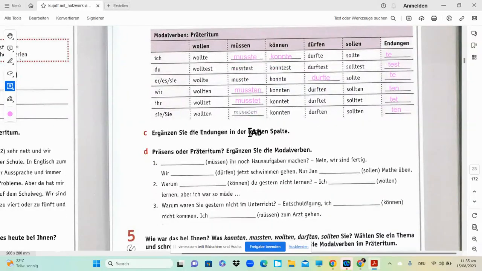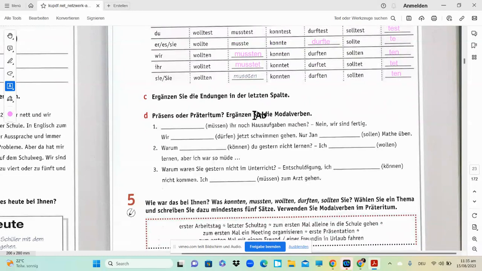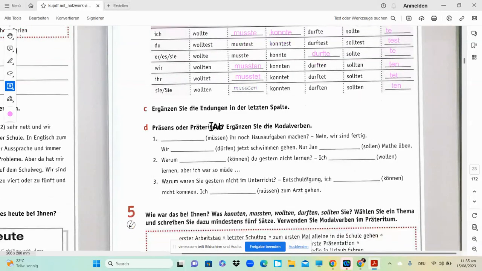Ergänzen Sie die Endungen in der letzten Spalte. So you just have to use these Endungen. We have already written them. You just have to try making sentences out of them to learn this. Okay, the next one, Präsens oder Präteritum. Ergänzen Sie die Modalverben. So you just have to first recognize whether it is the past tense or present tense, and then accordingly we just have to write the forms of the Modalverben. So in short, you will either write these forms in the present or in the Präteritum form. Okay, so ihr, something müssen, so musst ihr or musstet ihr. Let's see, musstet ihr noch Hausaufgaben machen? So since it's noch, you are going to say musstet.